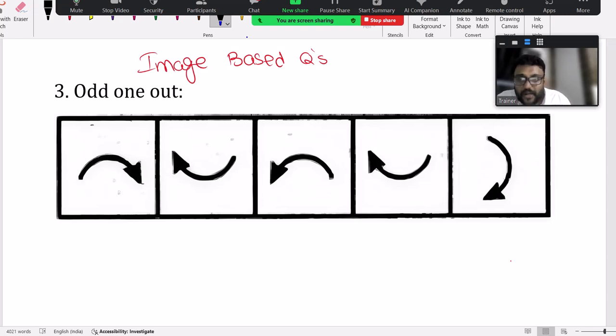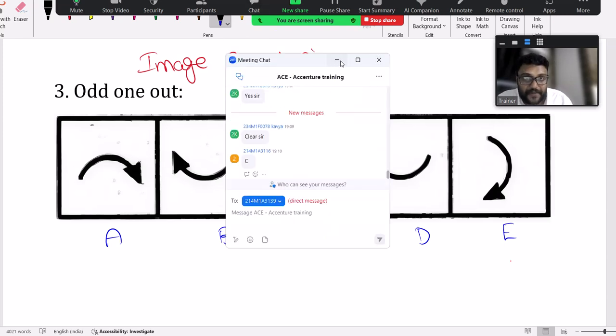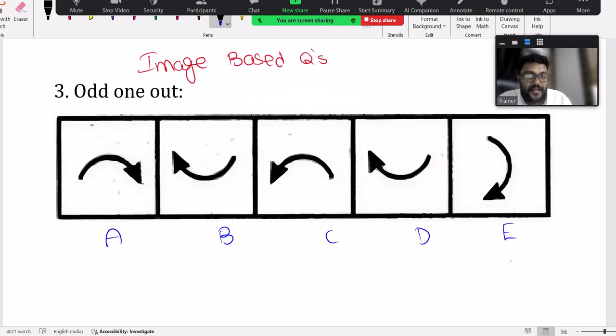Right, so these are the options directly, A, B, C, D, E. Which option is the odd one? Odd one out means the different one. They all are similar. One is different. What is the different one we need to identify? Right, so yeah, perfect. As one of your friends said, option C is the odd one out.